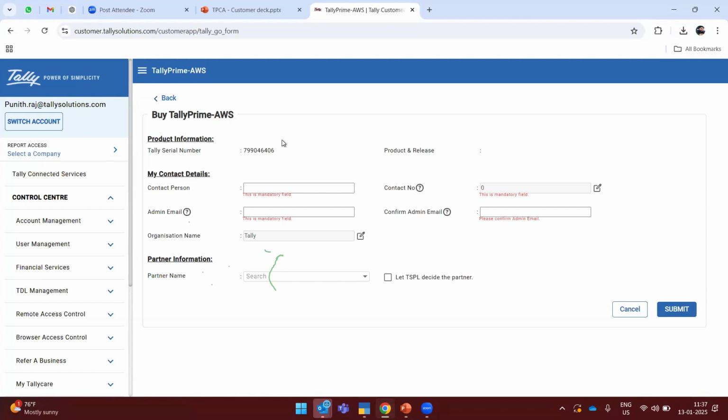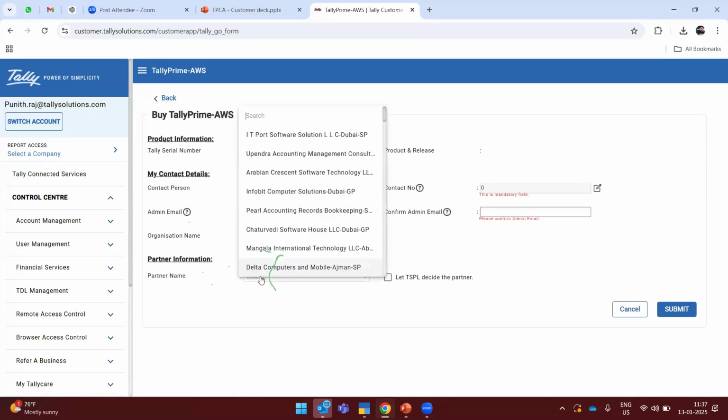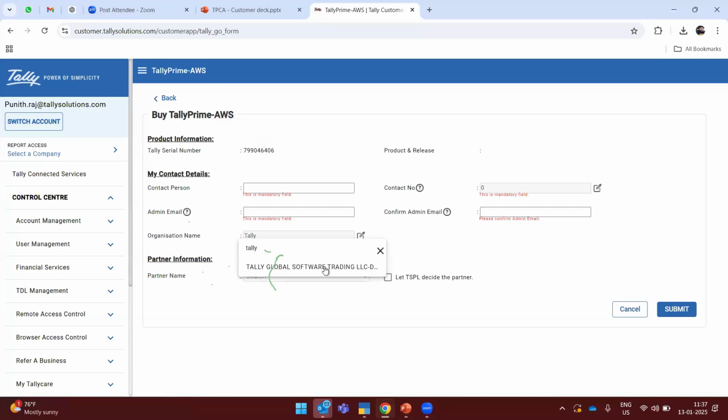Once you select all this information, you can see here, this is the information. As you know, you have logged in with your credentials. Once after filling in all these details, I have selected Tally Global Software Trading LLC. You have to select your partner name as Tally Globe Software Trading LLC. And once you click on submit, this particular request will go to the partner.